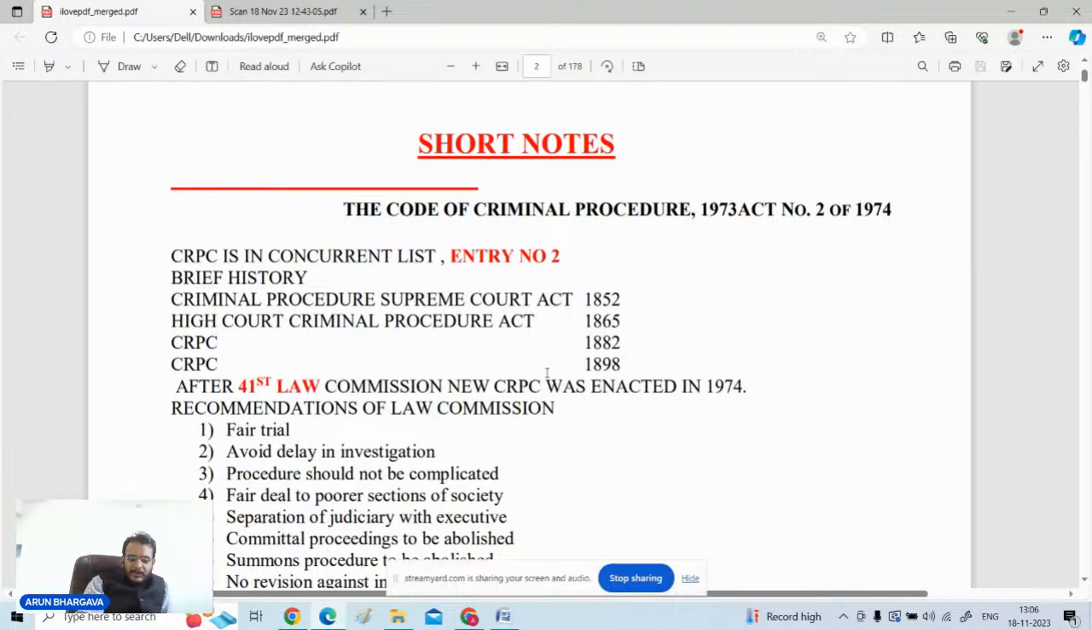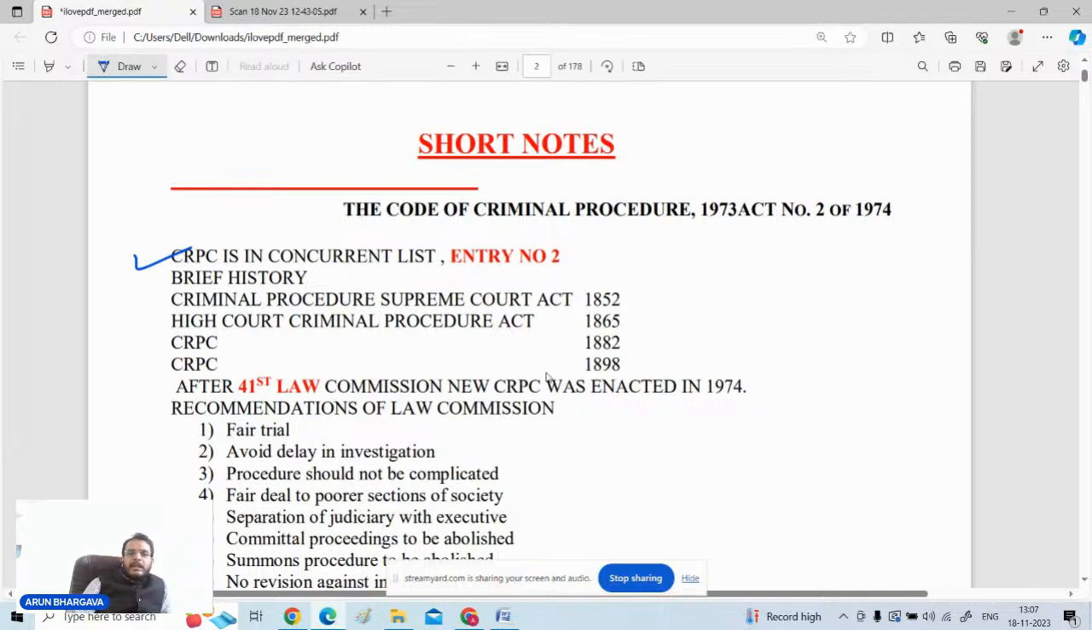As far as the CRPC is concerned, the basic thing you have to understand is under which area of the Constitution it falls. Write down in your notes that the CRPC is in the concurrent list of the 7th Schedule of the Constitution. Entry number 2 of the concurrent list refers to the Code of Criminal Procedure, on which Parliament as well as the state legislatures can make law. That is why state amendments to the CRPC exist, only because it is in the concurrent list.